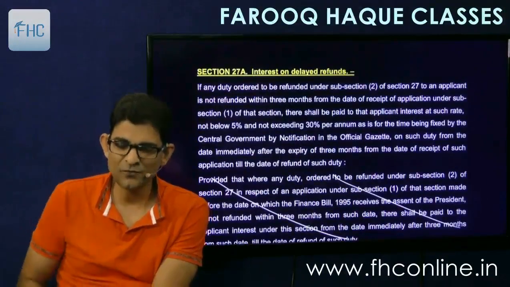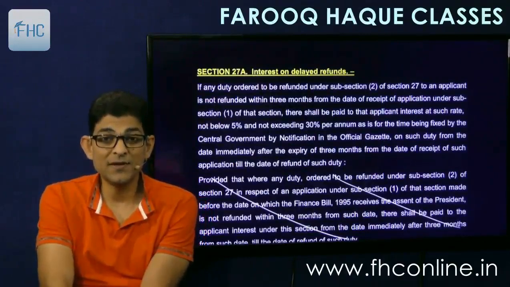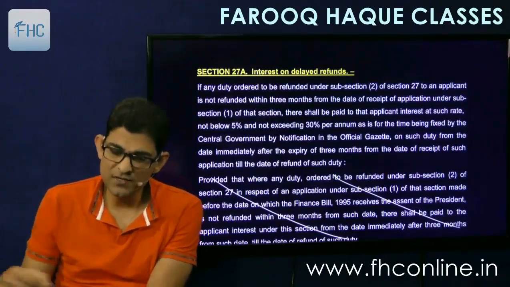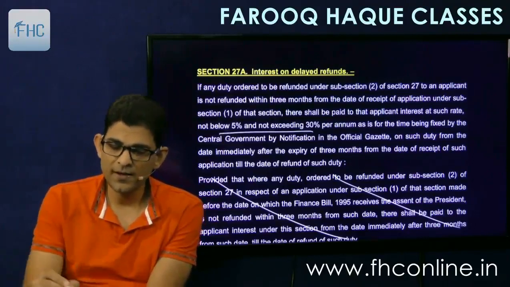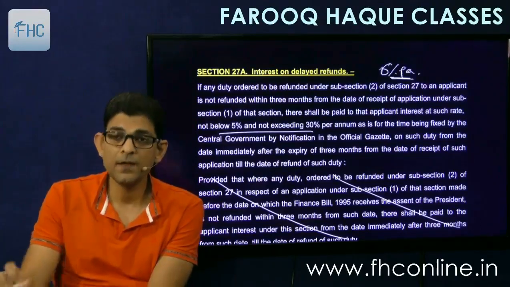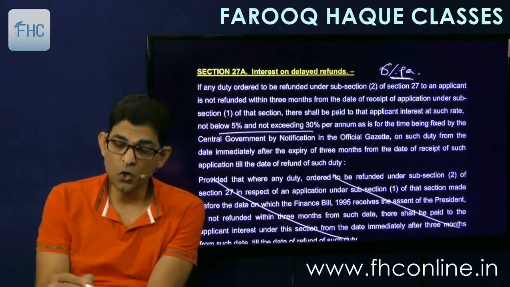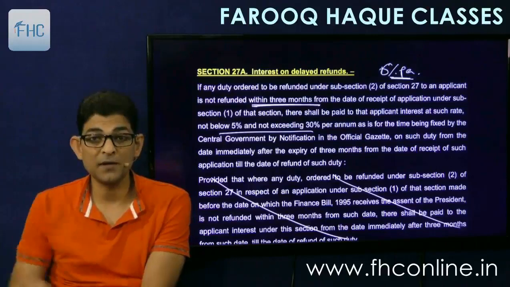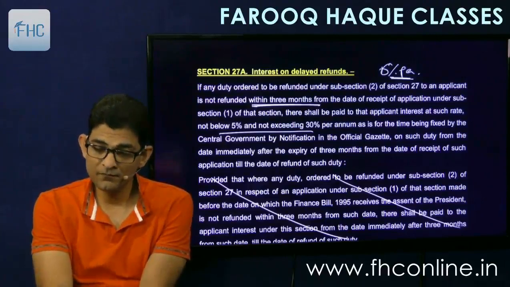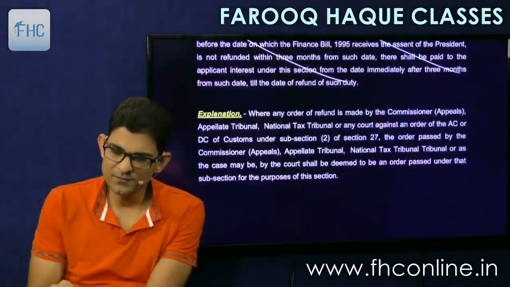And then there is 27A, interest on delayed refunds. So 27 says that allow refund. 27A says that if the government makes a delay in giving refund, then they have to pay interest. Interest can range from 5 to 30%, and right now the rate of interest is 6% per annum. So the government will give you refund at the rate of 6% per annum. If they make a delay beyond 3 months, underline, beyond 3 months from the date of receipt of application for refund. Very simple one. In that also the proviso is not to be read, and even the explanation is not to be read.